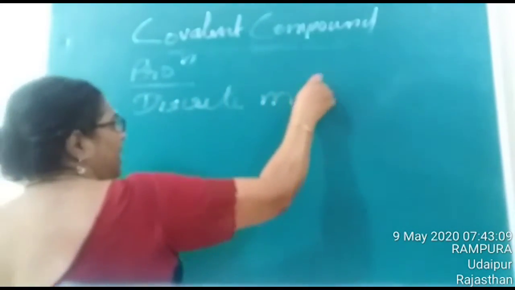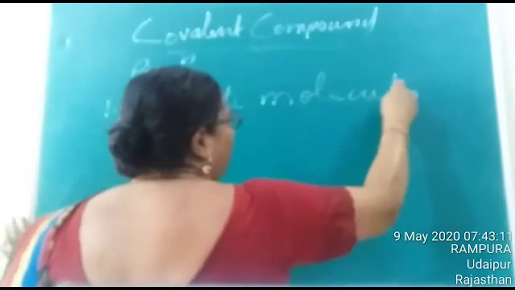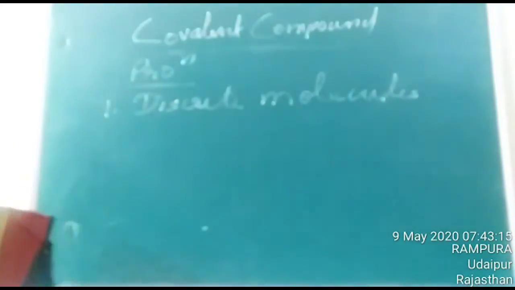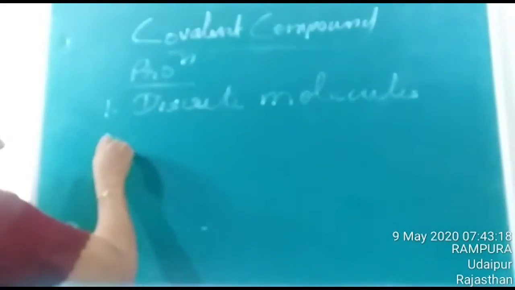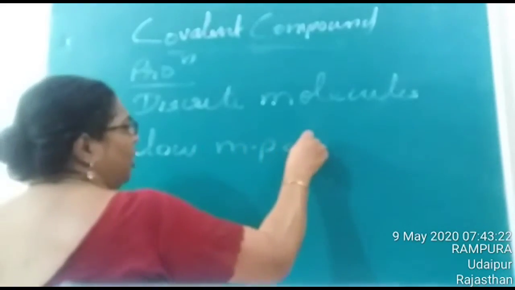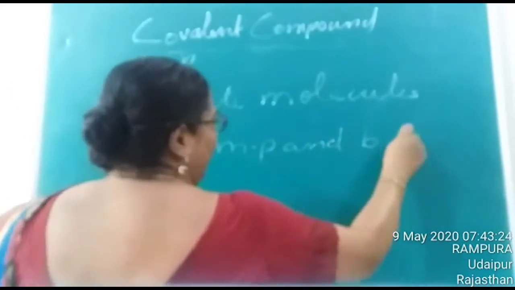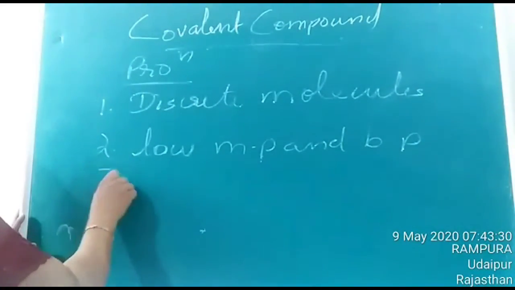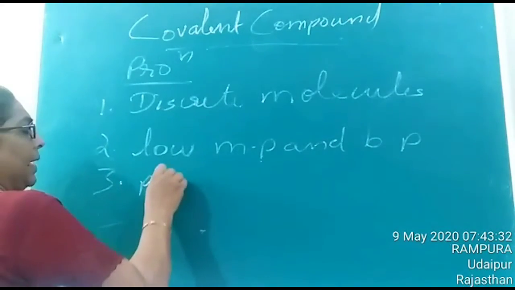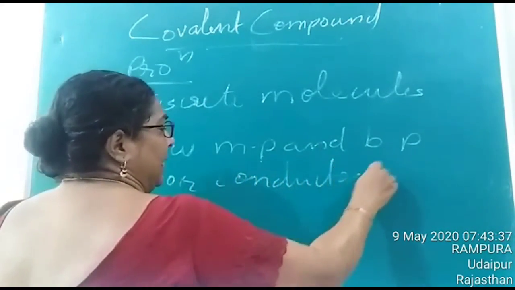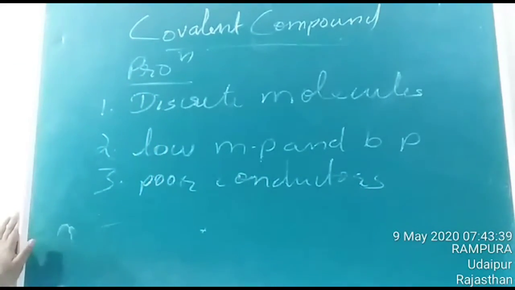Second property, they generally possess low melting and boiling points. Third, they are generally poor conductors of electricity.